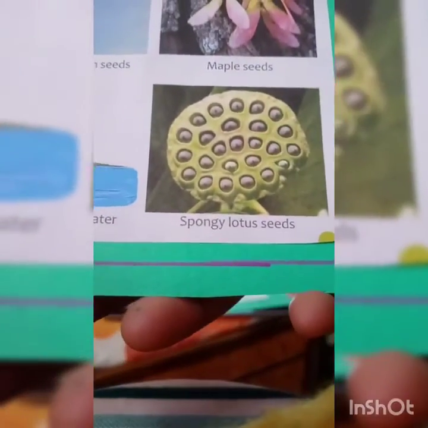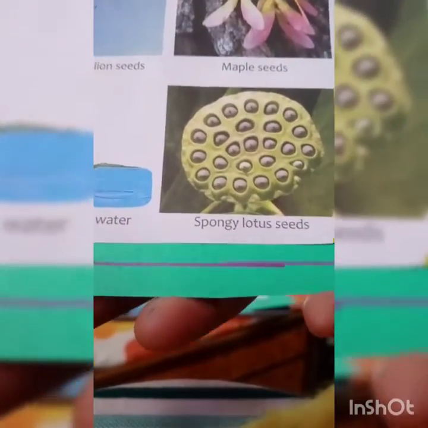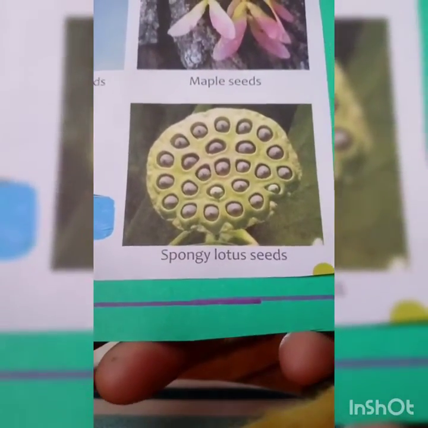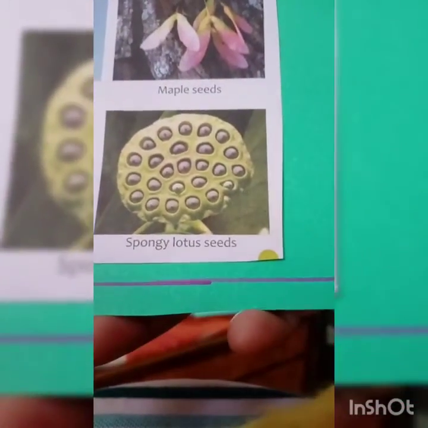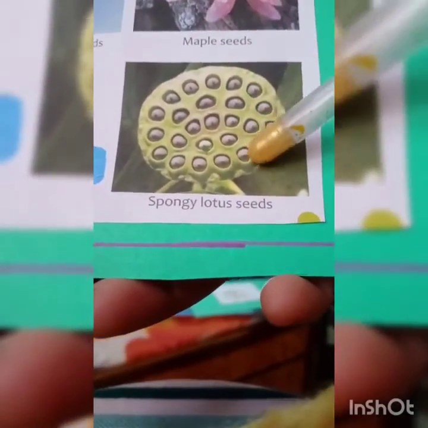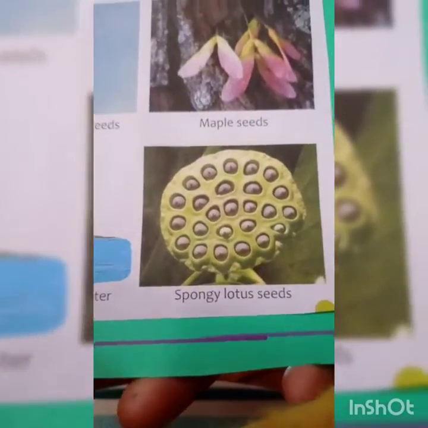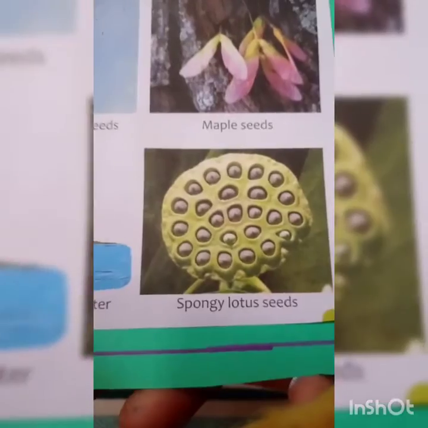Some seeds have tiny little hooks, or spongy sticky surfaces that get attached to the animal's skin, and after some time that seed gets detached from the animal's body, and whenever it gets favorable conditions, that seed gets germinated and the new plant forms.